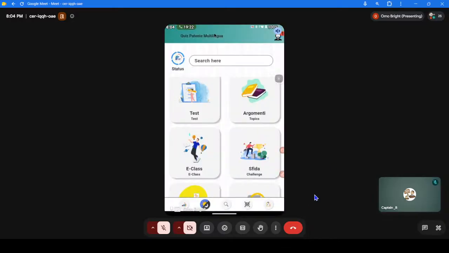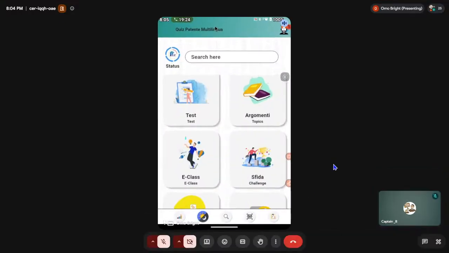This is the application we use in this class, which is Quiz Patente Multilingua. I guess you already have this on your phone. For those of you who don't yet have it, try to download it. Look at the name here: Quiz Patente Multilingua. You go on your Play Store and get it.